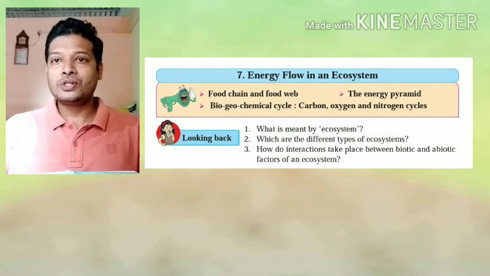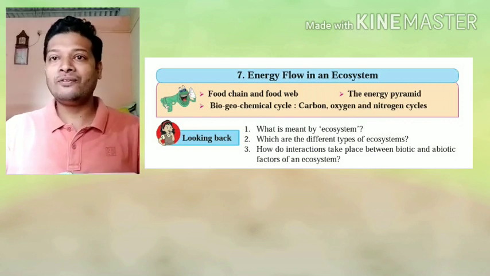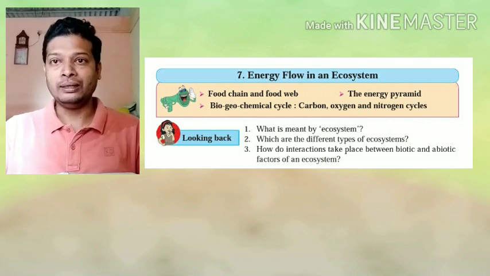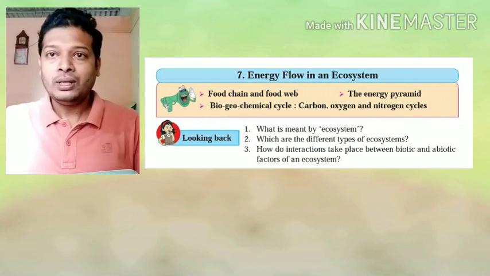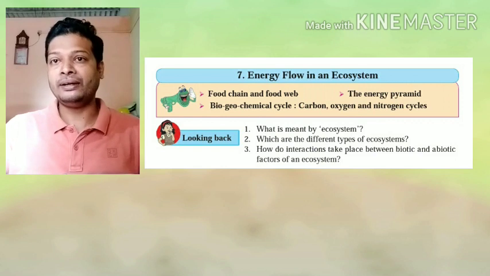So, what is an ecosystem? An ecosystem is nothing but biotic factors, abiotic factors, and their interaction with one another. That can be termed as an ecosystem. Ecosystems can be large or small. This also we studied in standard 8th.